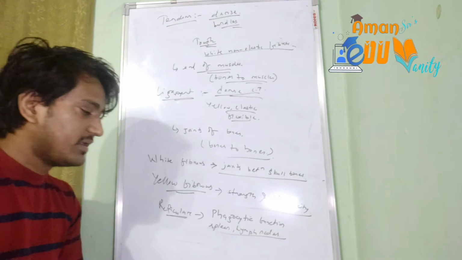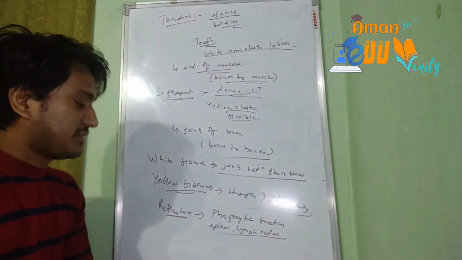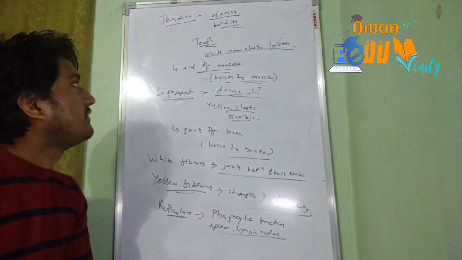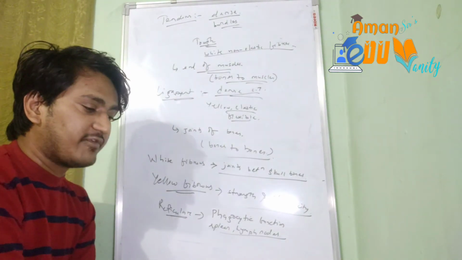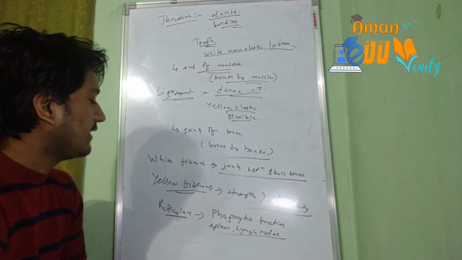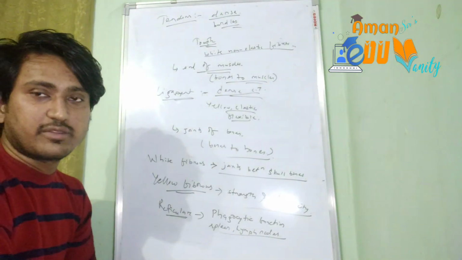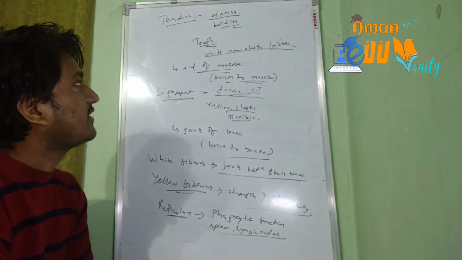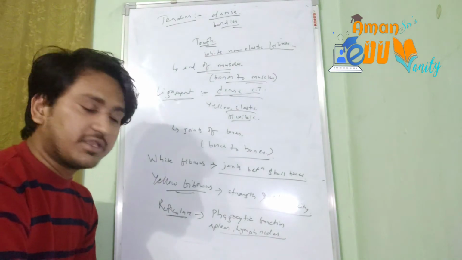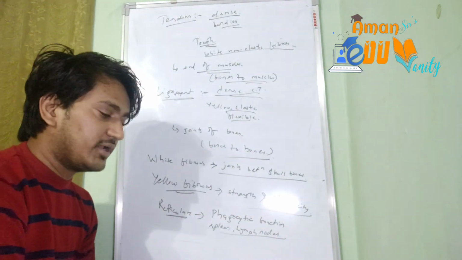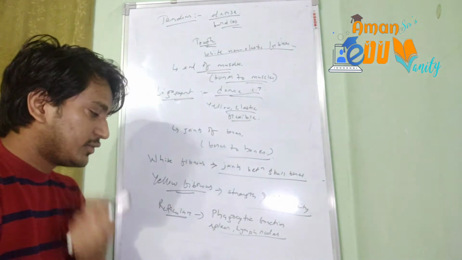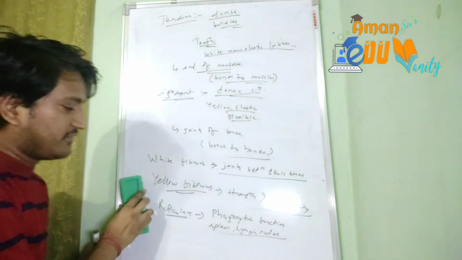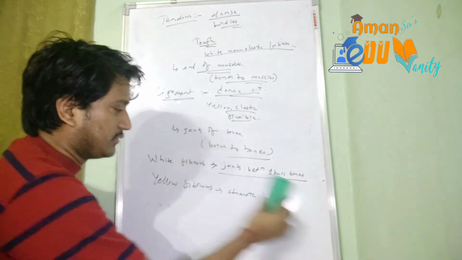Okay, reticular tissue. So this is all about the proper connective tissue, in which we have learned about the tendons, ligaments, white fibrous connective tissue, yellow fibrous connective tissue and reticular fibrous connective tissue. These are some kinds of dense connective tissues, and the loose connective tissues included the areolar and the adipose connective tissue. We will now move forward to the second type of connective tissue, that's the skeletal connective tissue.